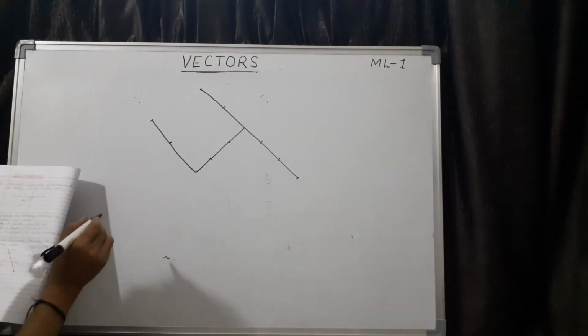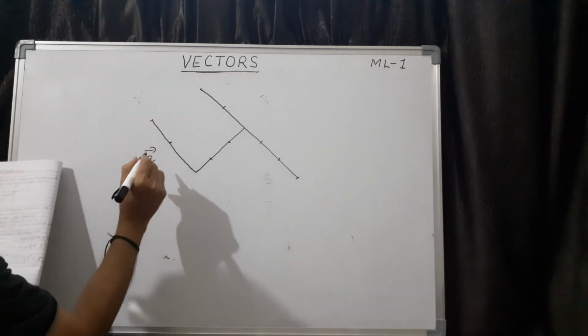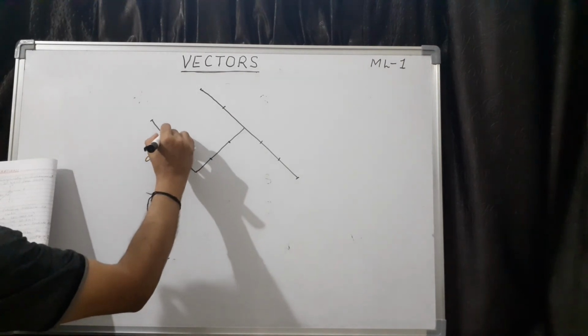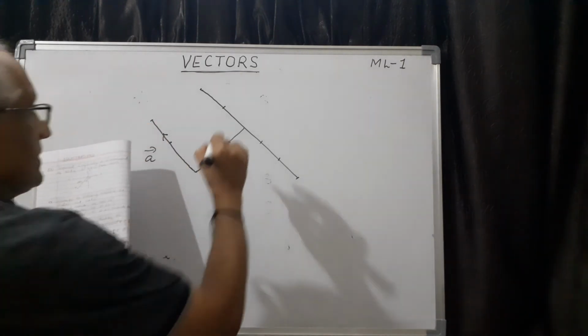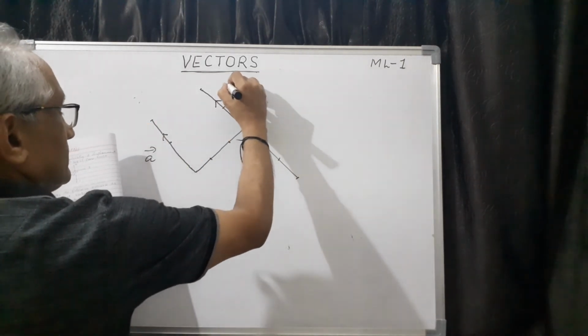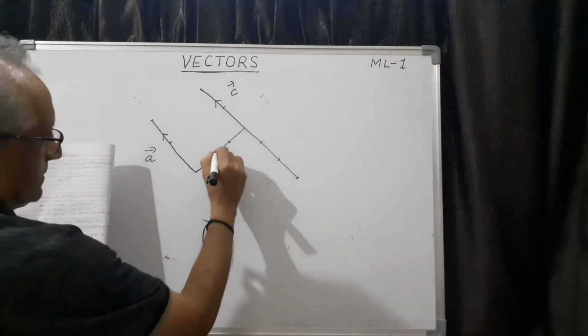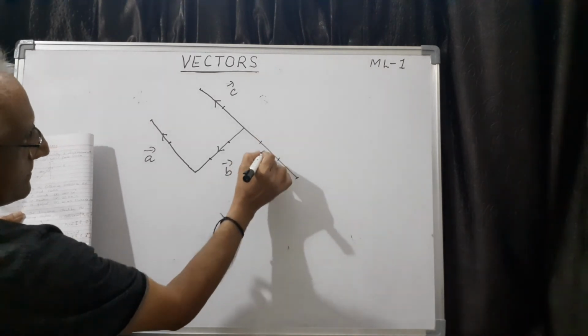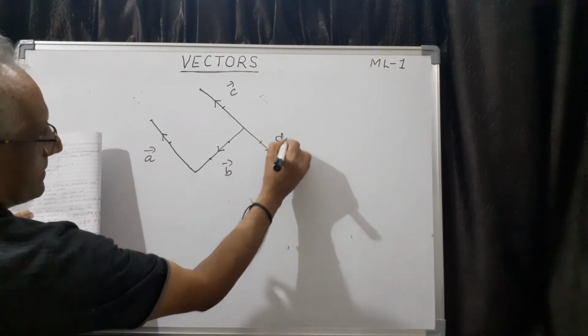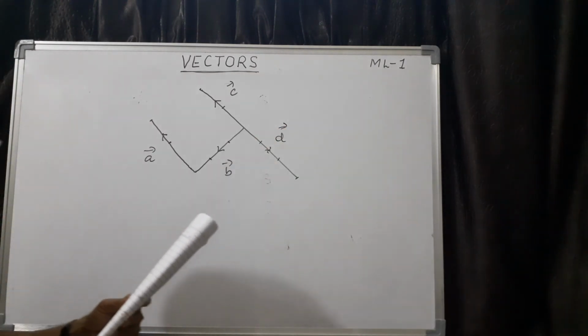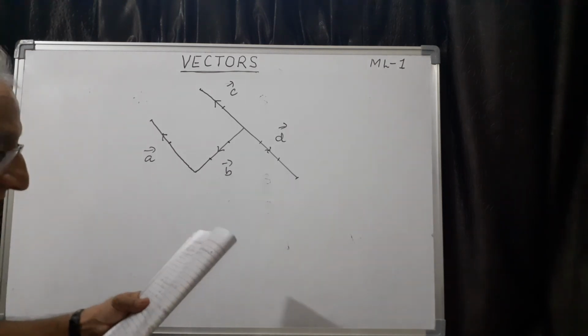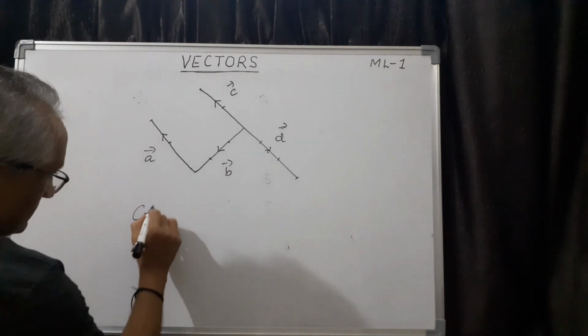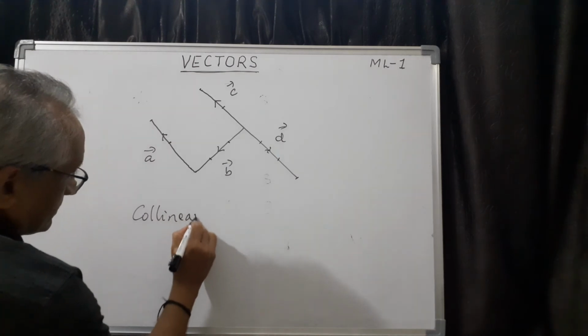So now what is named is this vector is A and direction is also mentioned. This is the vector A and this vector is C and this vector is B and this vector is D. Now the question is how many of them are collinear vectors?